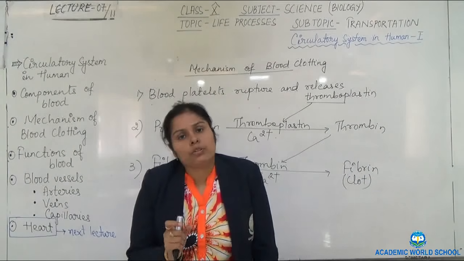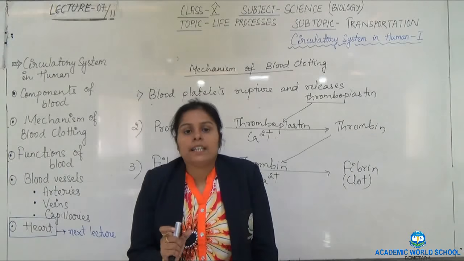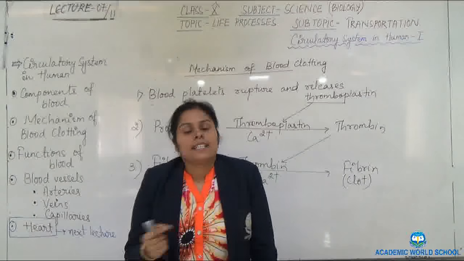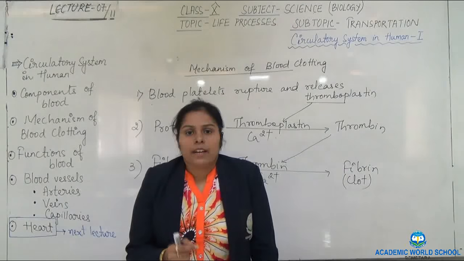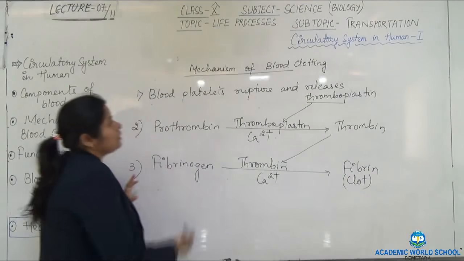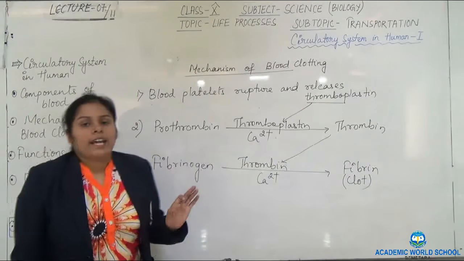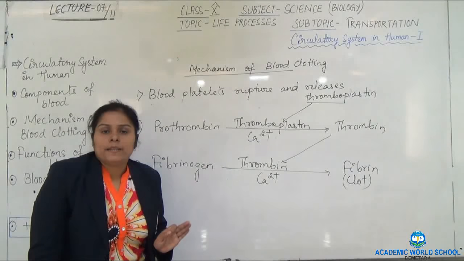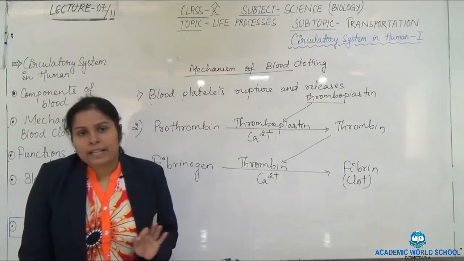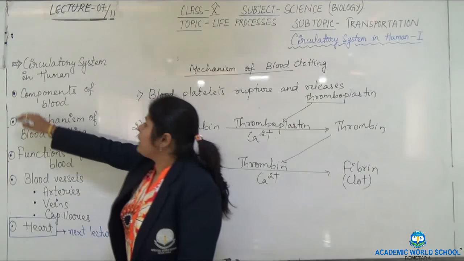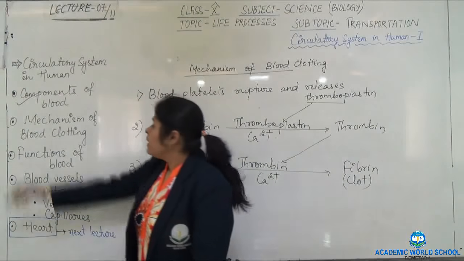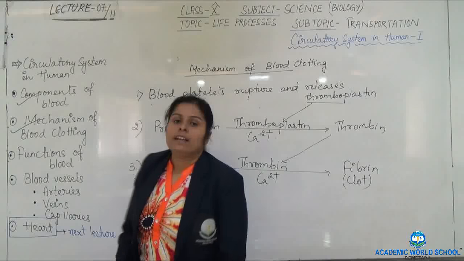See, the number is so small, the WBC number is very small as compared to the RBC, right? So we have found that in components of blood we have RBC, we have WBC, and we have blood platelets. So what we have completed is components of blood and the mechanism of blood clotting.